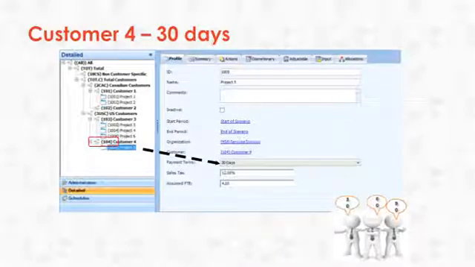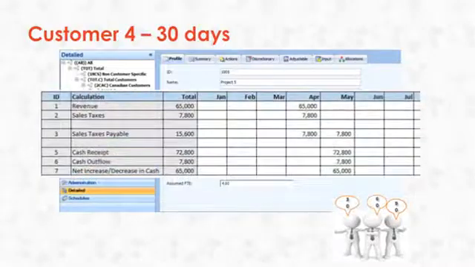What is the effect on cash? When you look at the revenue, it is recognized in April. But when you look at the cash receipt, it is lagged by 1 month, with the total net effect on cash being a positive $65,000 beginning in May.